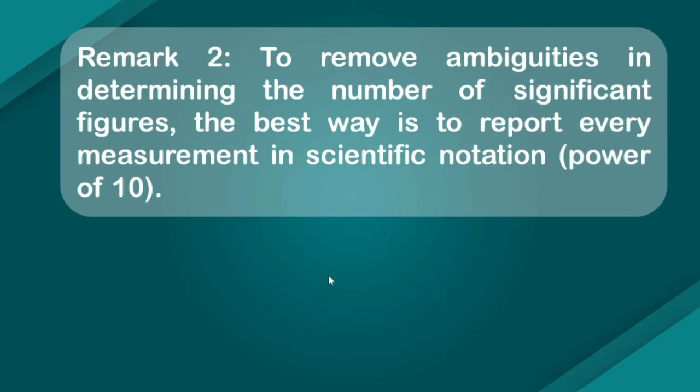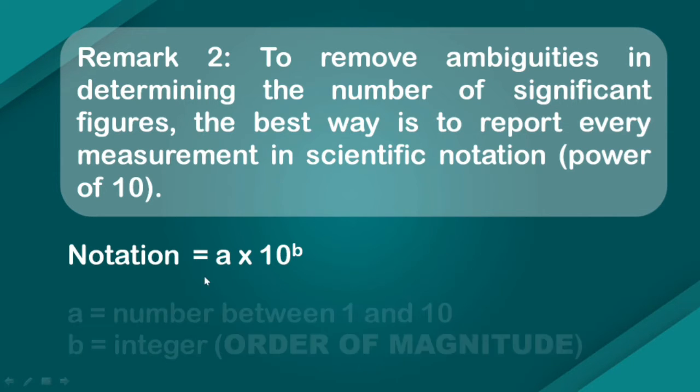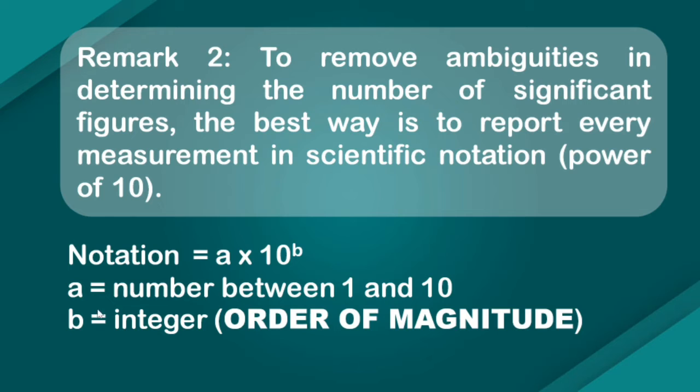So, to remove ambiguities in determining the number of significant figures, the best way is to report every measurement in scientific notation. Scientific notation means in powers of 10, 10 to the power 2, 10 to the power 7 and so on. So, what notation do we use? A × 10^b. A is what? It is a number between 1 and 10, meaning A has only one place before the decimal point.